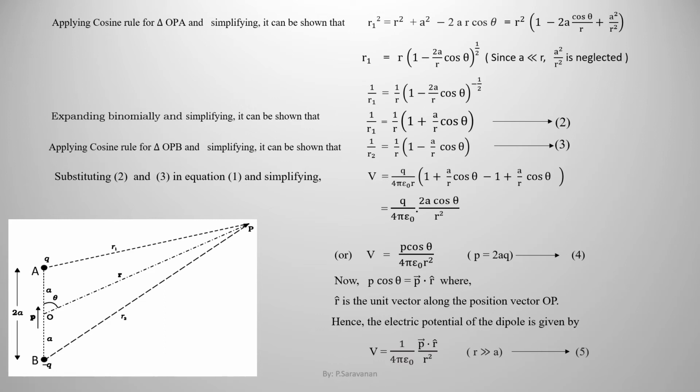Now, P cos theta is also equal to vector P dot product with r cap, where r cap is the unit vector along the position vector OP. Hence, the electric potential of the dipole is given in vector form. V equal to 1 by 4 pi epsilon naught into P vector dot r cap by r square. This is true only when r is very much greater than a. This equation 5 is the final expression for the potential V of the dipole.